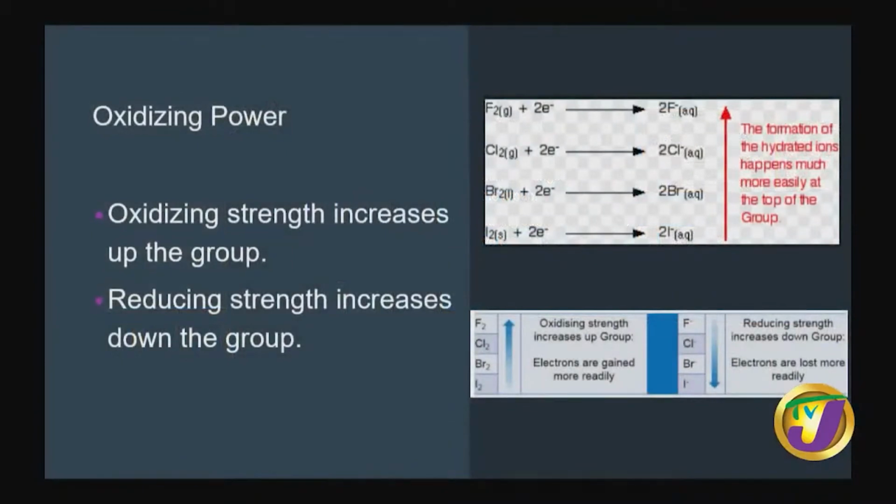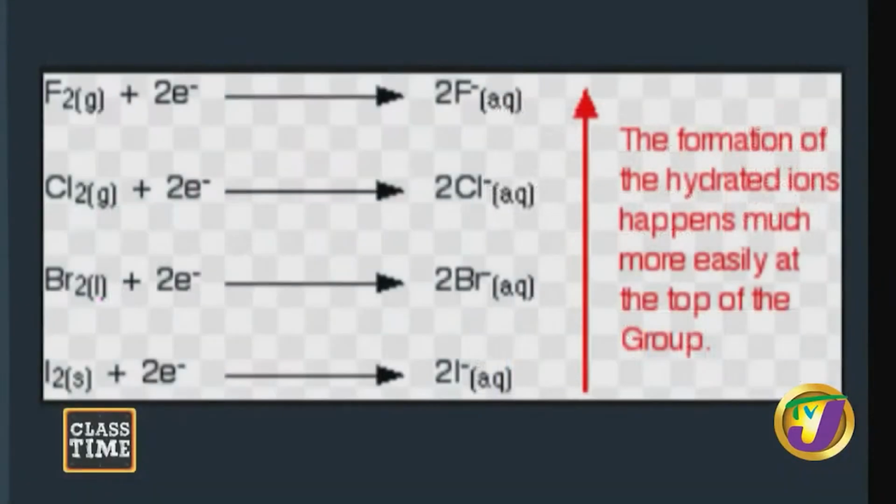You have fluorine, well, the halogens, and you're adding electrons to them for them to become their ions. And we're saying that it is easier for fluorine to become reduced versus iodine. So fluorine is a stronger oxidizing agent than iodine due to the small size of fluorine relative to iodine. So the oxidizing strength increases up the group, but the reducing strength increases down the group.